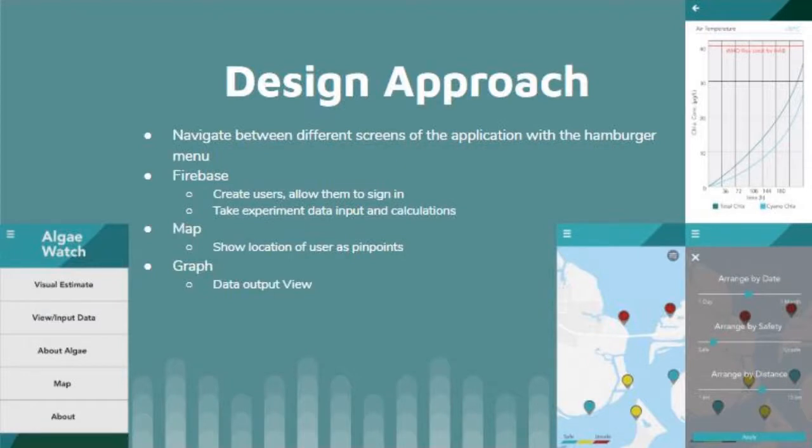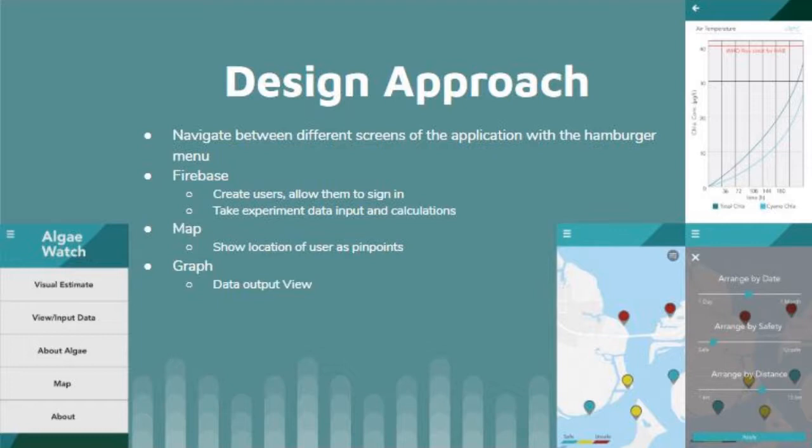Now, getting into the meat and potatoes, the app itself and the design approach. Firstly, we have a login screen, which is stored by Firebase. And then when the user logs in or creates an account and logs in, they are brought to the home screen, which is shown on the left here. And then we also have a hamburger menu, which is pretty much just a smaller version of this home screen on the left that has the same options and buttons.